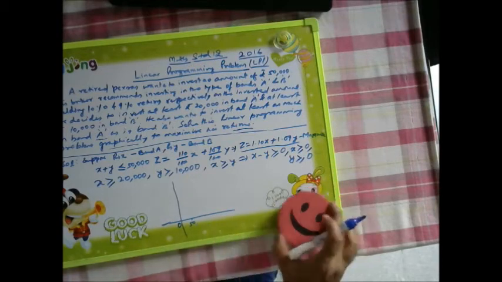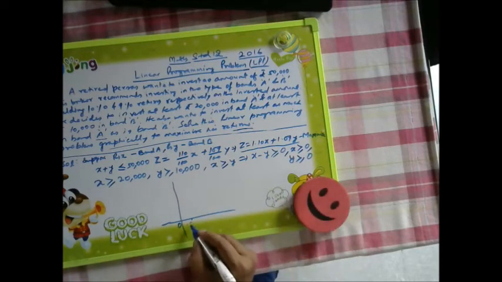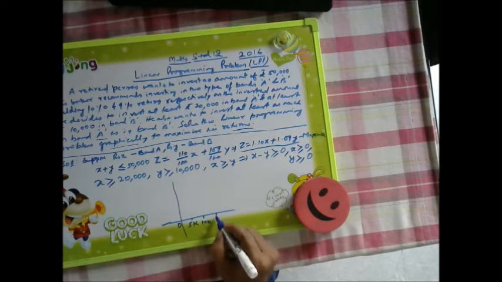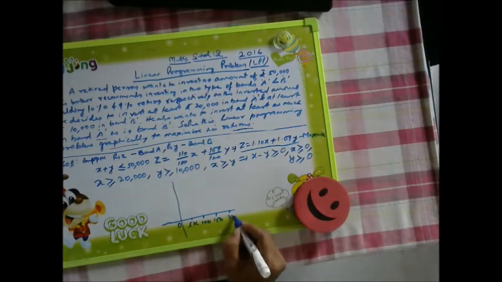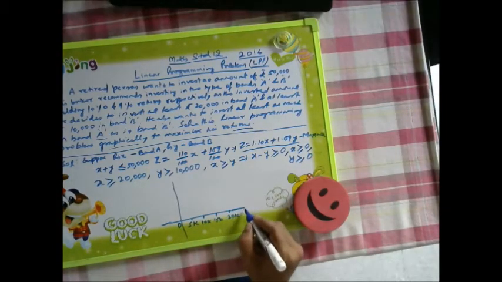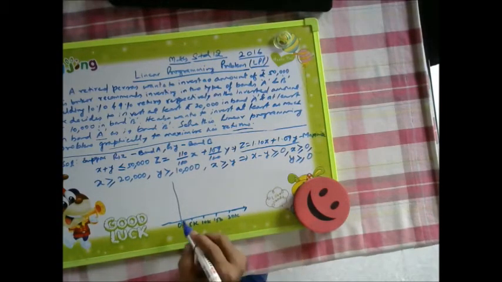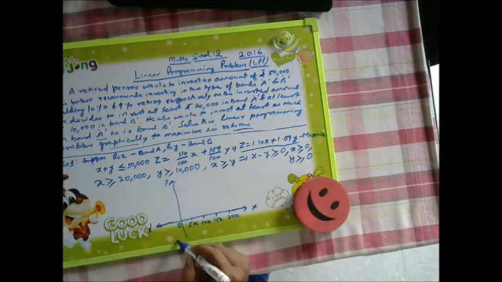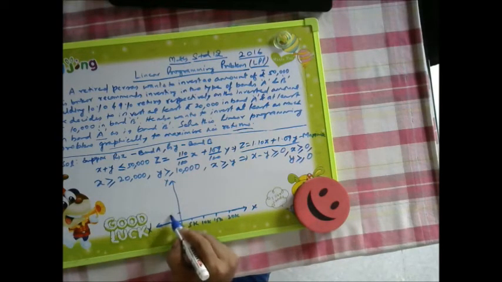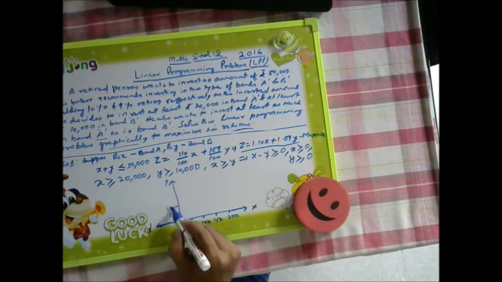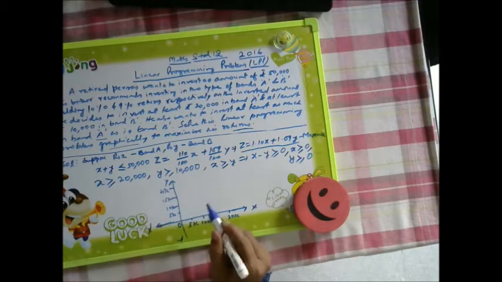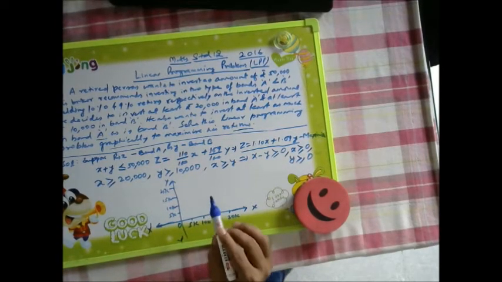Okay, so 5k, I will write 5k, then 10k, then 15k, then 20k, and so on. Similarly for y, this is the x-axis, and this is the y-axis, y dash. So this is 5k again, this is 10k, this is 15k, this is 25k, and similarly for 50,000 also, because